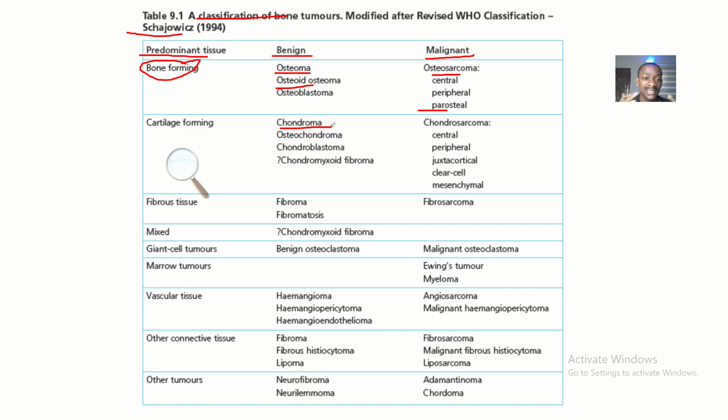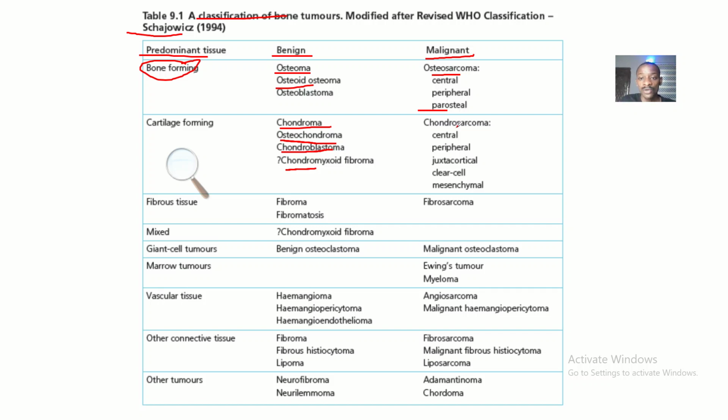So if it is cartilage formation and the tumor is still at its benign state, you could say that it is chondroma. You can also call it osteochondroma. That maybe it is affecting cartilages that are supposed to form bones. That's also like osteochondroma. Then we have chondroblastoma. Then we have chondromyxoid fibroma. Do you understand?